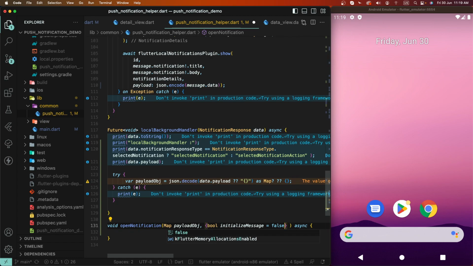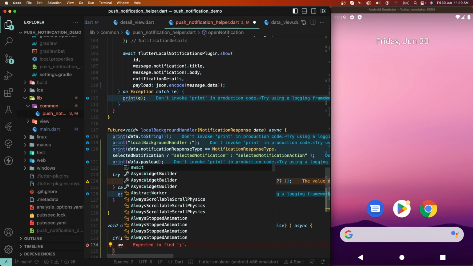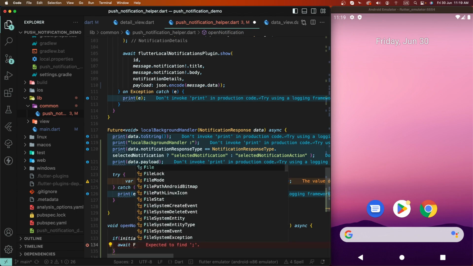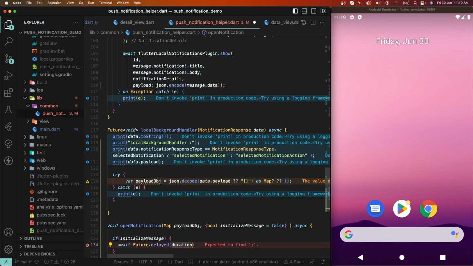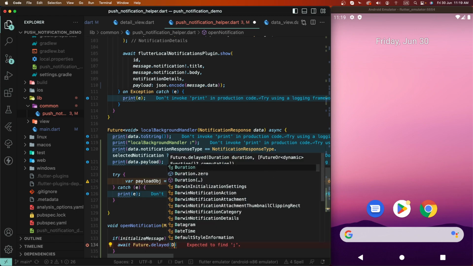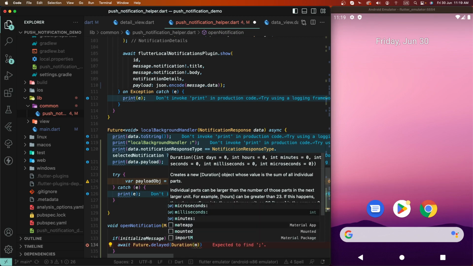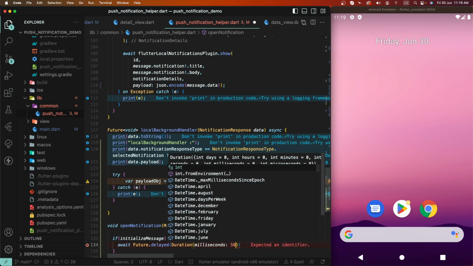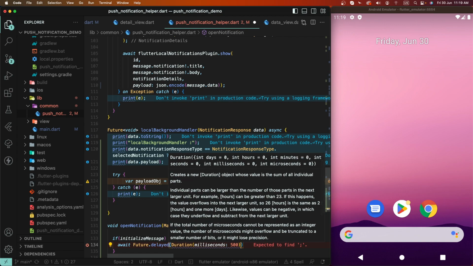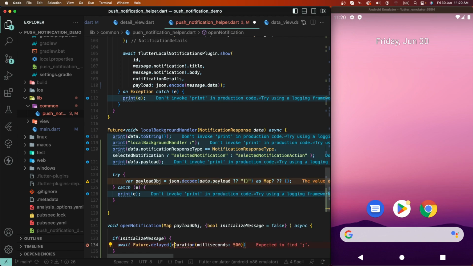By default set as false, and we need to check here if it's true, then we need to set some delay, future delayed, set duration 3 seconds. Set here the 500. Set here const value and do this.